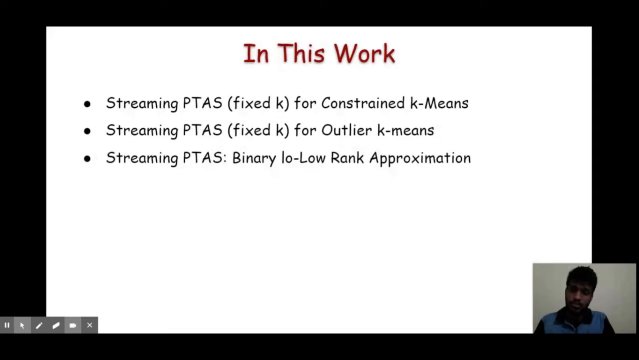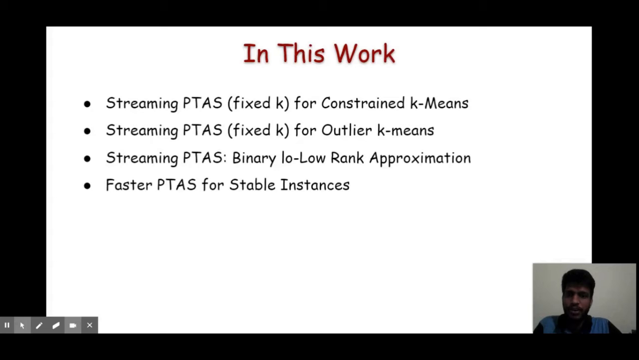Likewise, we can get a streaming PTAS for the binary low rank approximation problem using our set of techniques. And finally, we obtain a faster PTAS for stable k-means instances. So I will discuss the remaining three problems at the last. For now, we will focus on the constrained k-means problem.